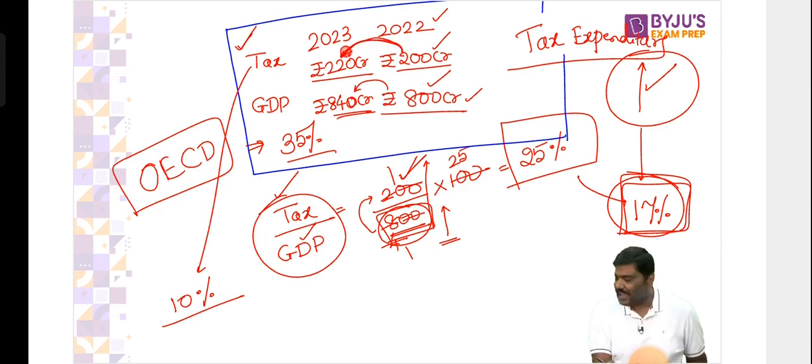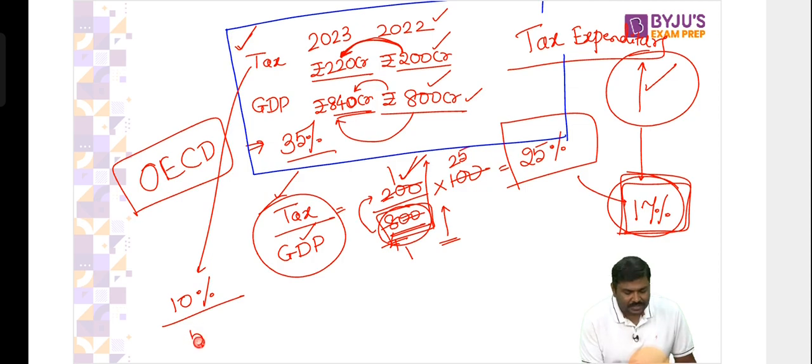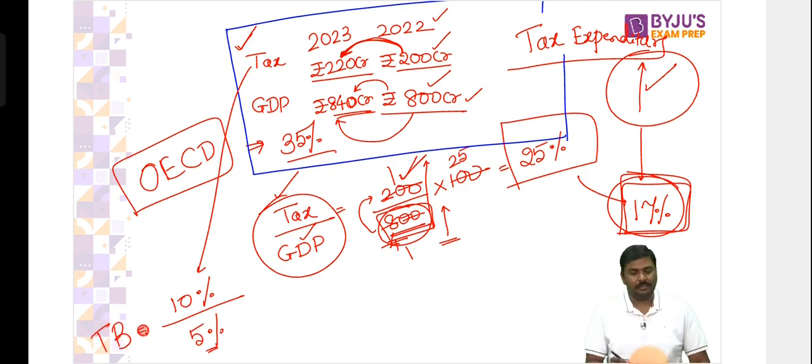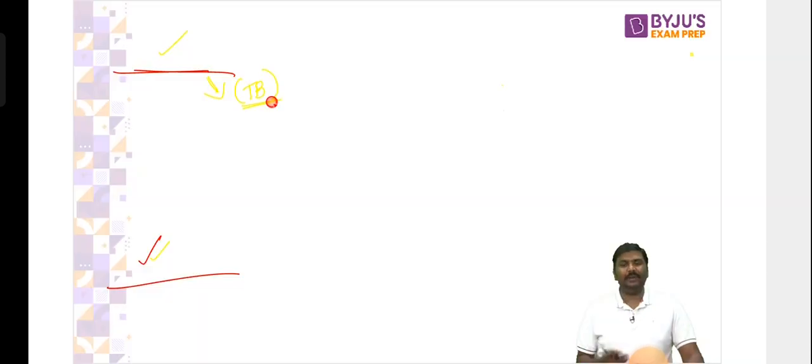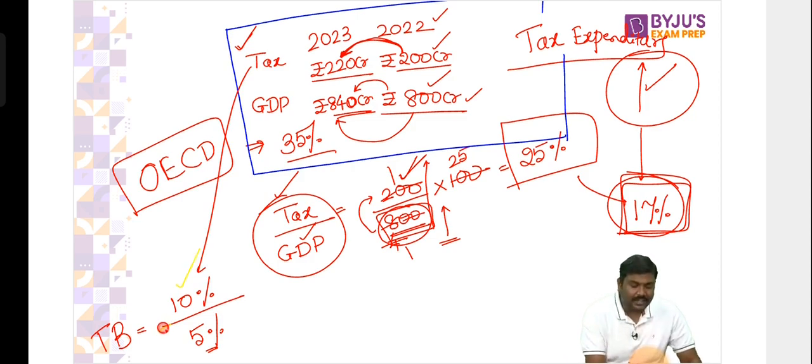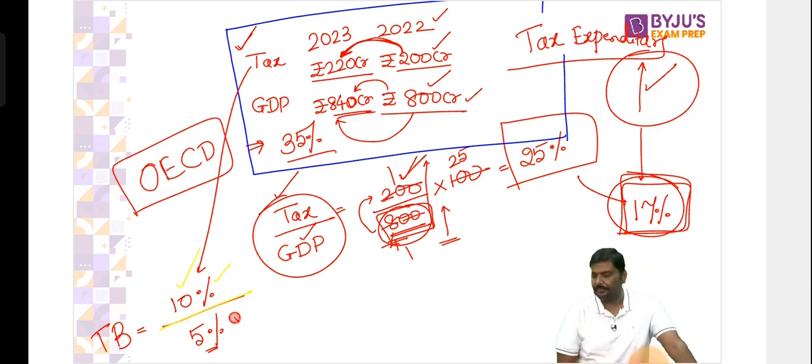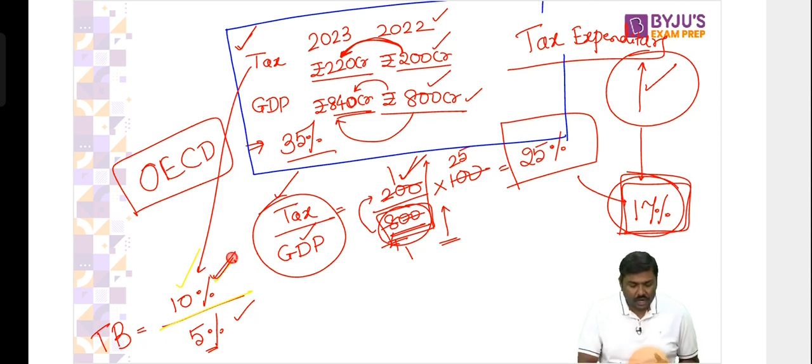How much is the increase in the tax revenue collection? 10%. How much is the increase in the GDP? What is the GDP growth rate? It is 5%. So understand this. Whenever you say tax buoyancy, TB is tax buoyancy. I'll write it here also so that later when you get the PPT, you will not get confused. TB is the comparison of the growth rate in tax revenue collection to the GDP growth rate.